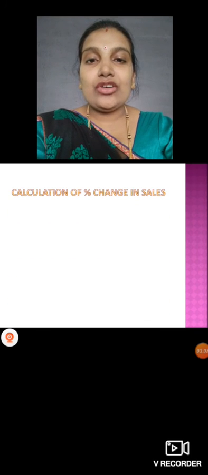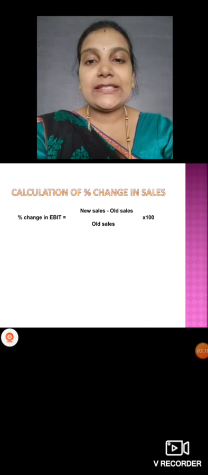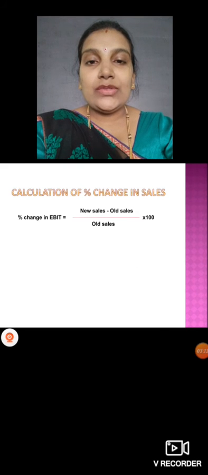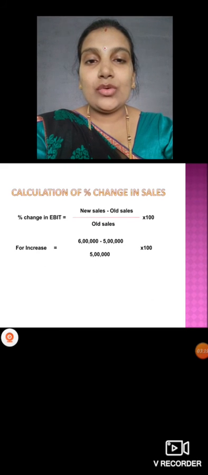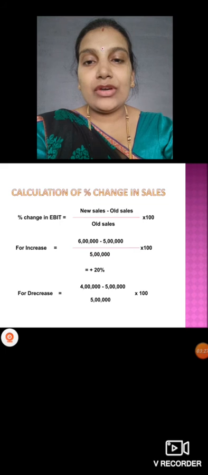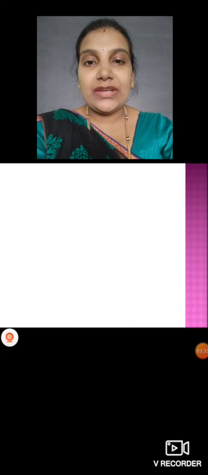Okay, so calculation of percentage change in sales. New sales minus old sales divided by old sales into 100. The method stays the same, just for sales. For increase we have 6 lakh sales minus 5 lakh divided by 5 lakh into 100, plus 20%. For decrease, 4 lakh sales minus base 5 lakh divided by 5 lakh into 100, we will get minus 20%.